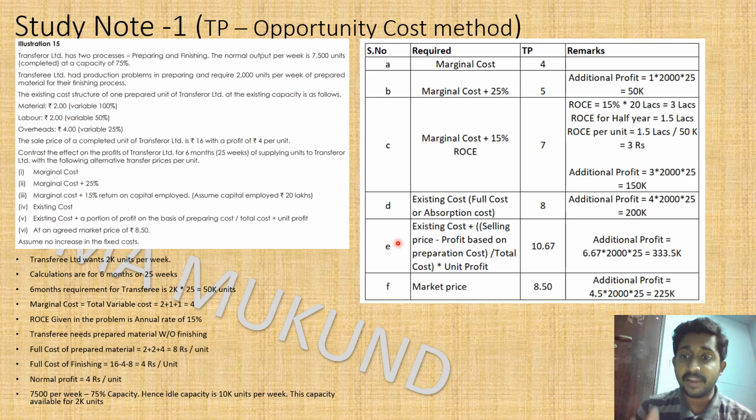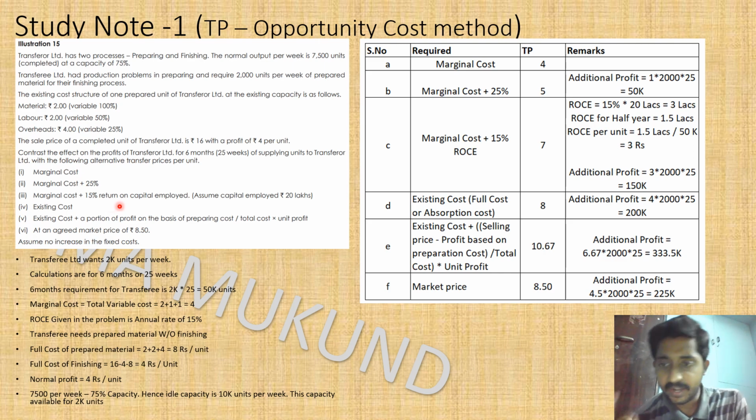But just think of the mindset of the person who is going to evaluate your answer sheet. When the second option itself has gone wrong, he gets a negative mindset and sees all your answers in a different way, looking for the opportunity to cut marks. The eyes will become a police. So we have to be very careful in this problem: 15% return on capital employed, and 15 percent per annum. This is the crux of this third case.